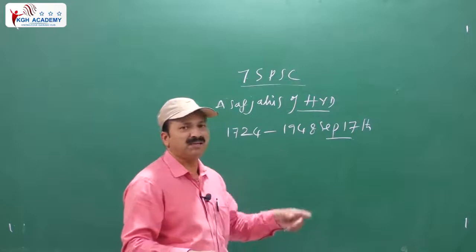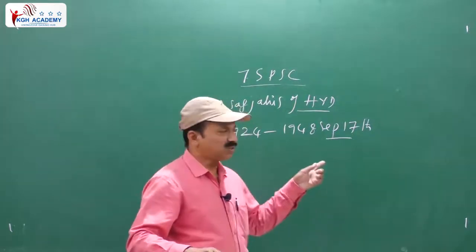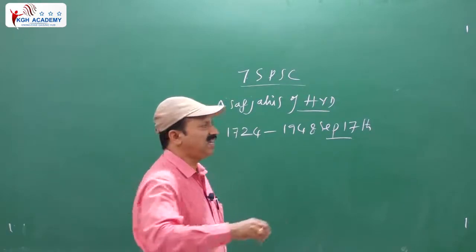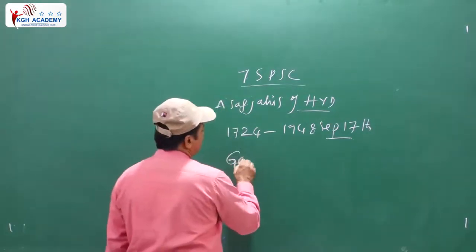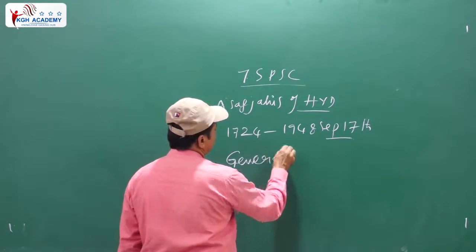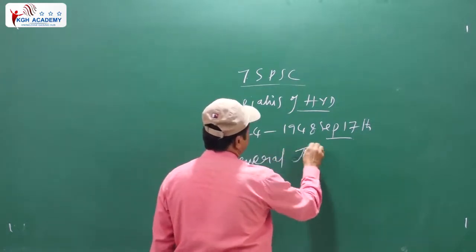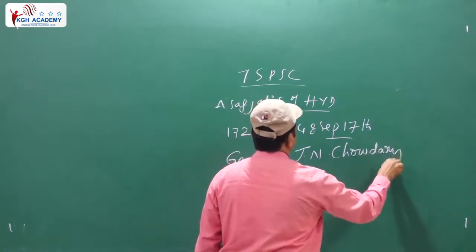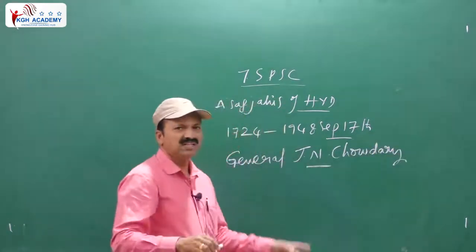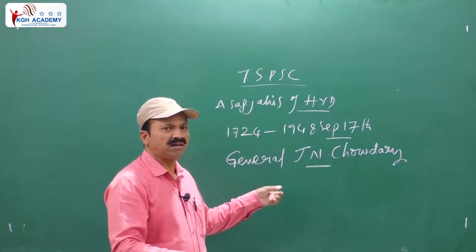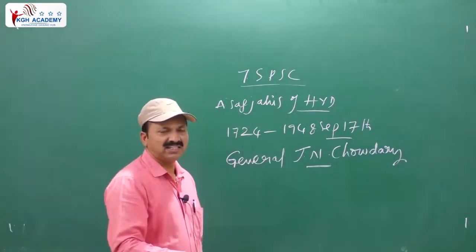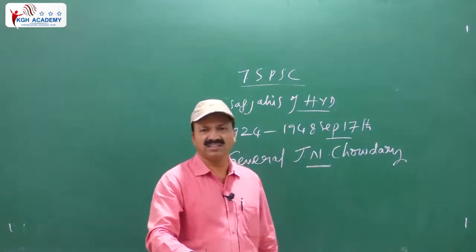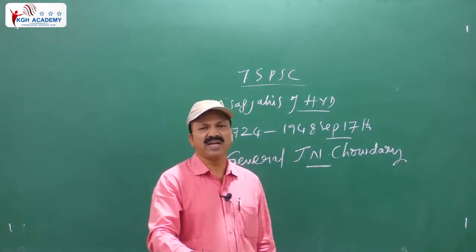And the leader in Hyderabad to conduct this Operation Polo, otherwise Operation Caterpillar, was General J.N. Chowdhury. J.N. means Jayantanath Chowdhury, who belongs to West Bengal. Under the guidelines of General J.N. Chowdhury only, this Operation Caterpillar took place, and it continued for 5 days.